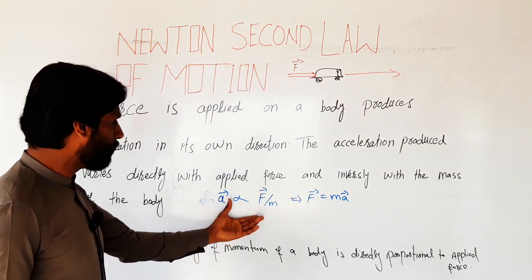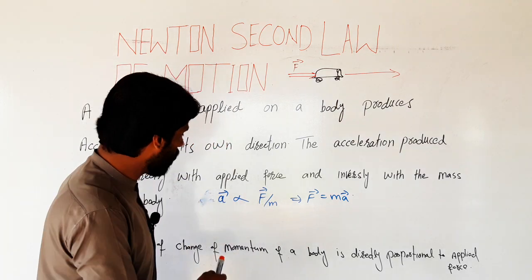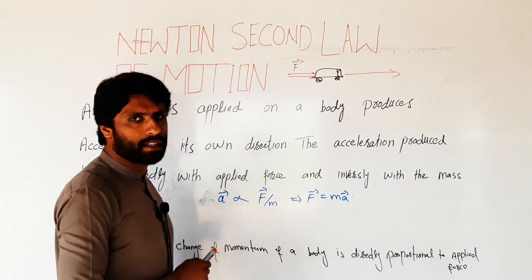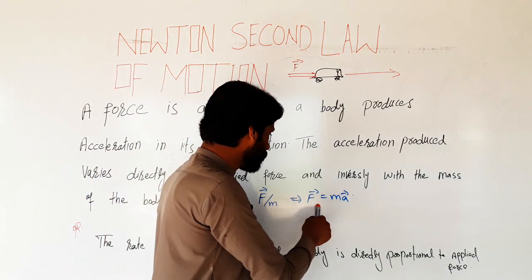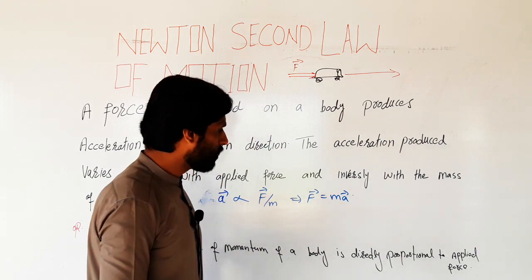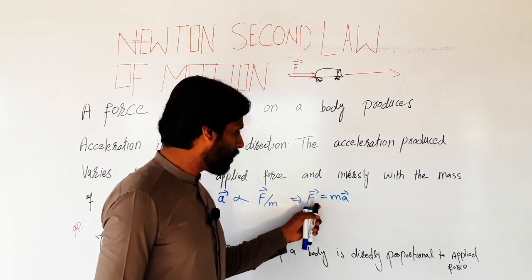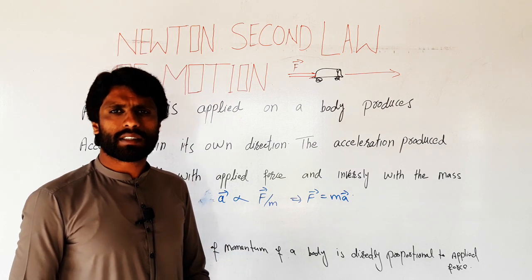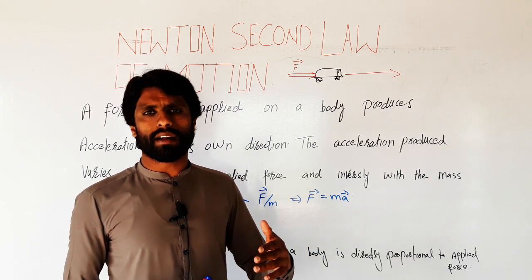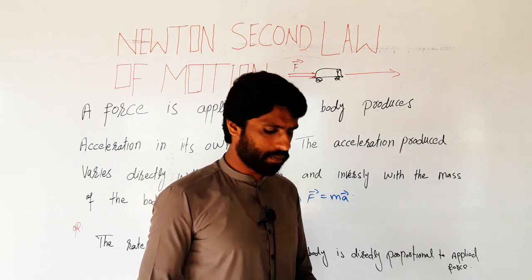This is the mathematical formula. A is directly proportional to F over m. According to this, A is directly proportional to force and inversely proportional to the mass. In other words, F is equal to ma. When the mass of an object is constant, this is directly related. The applied force is totally converted to acceleration. It means when applied force increases, the acceleration also increases.